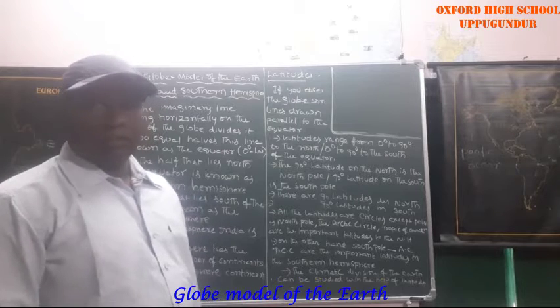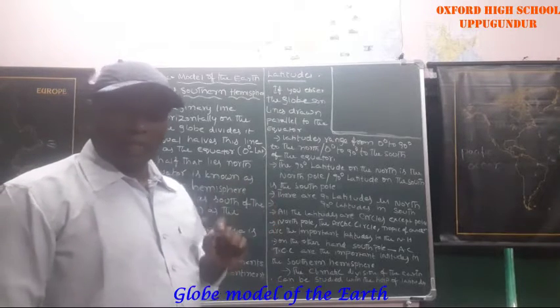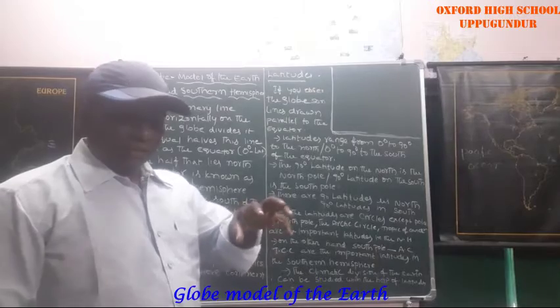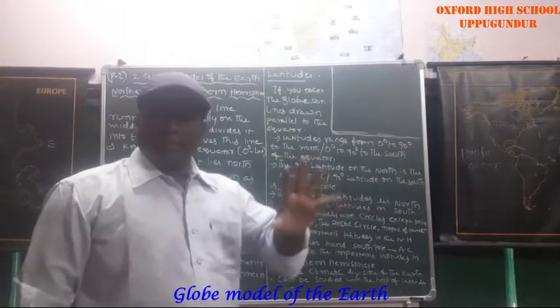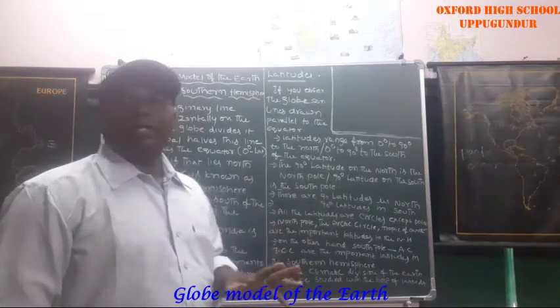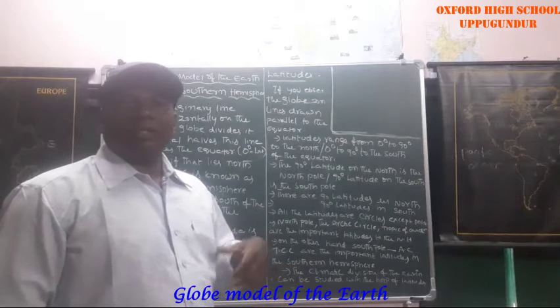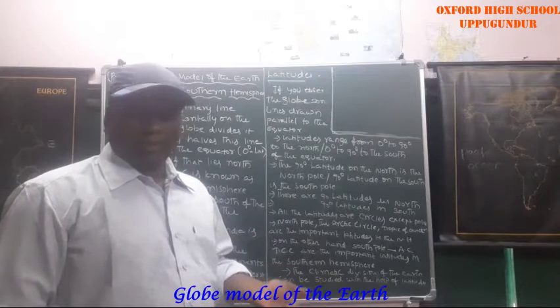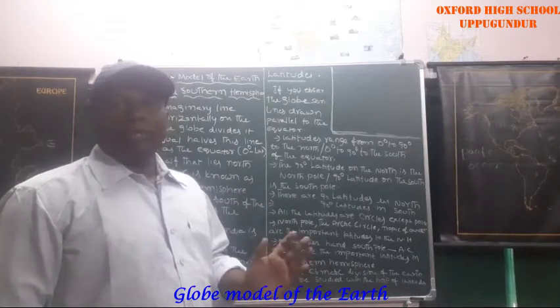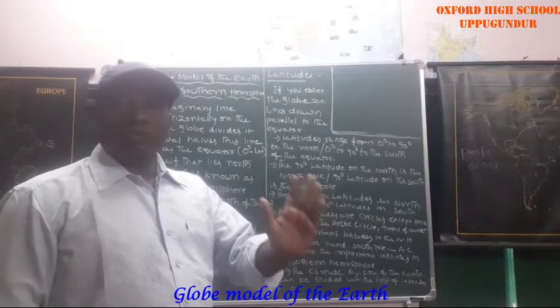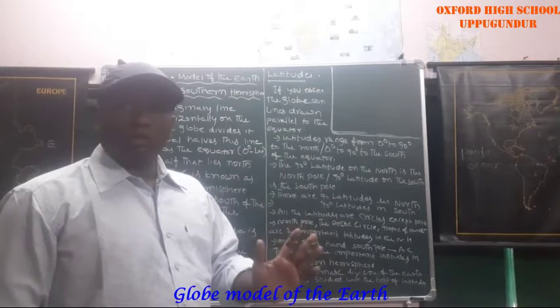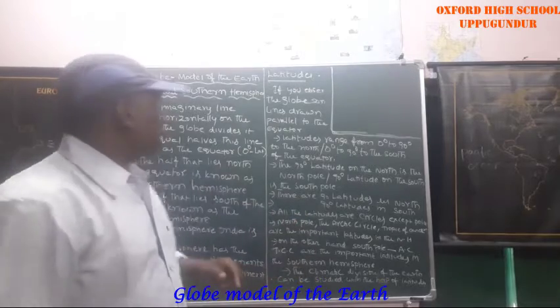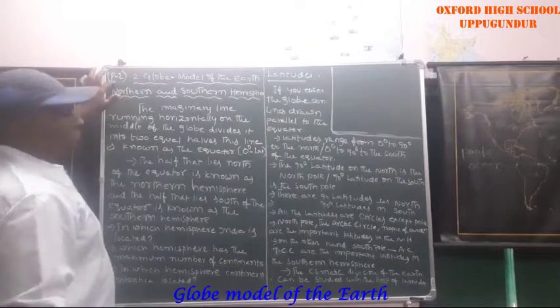Last session, that means part 1, I explained the model of the Earth, the globe. After that, the axis of the Earth, and the Earth moving from west to east direction. Those points you have to remember. This is part 2.